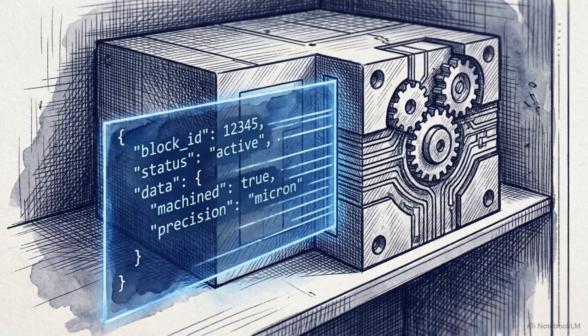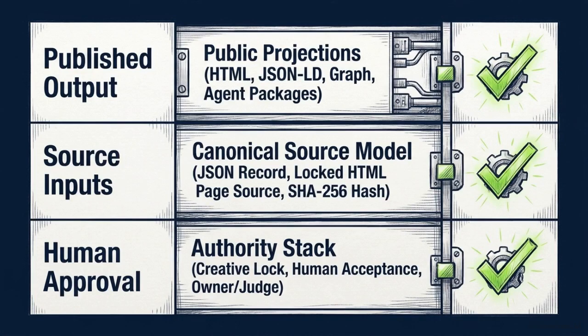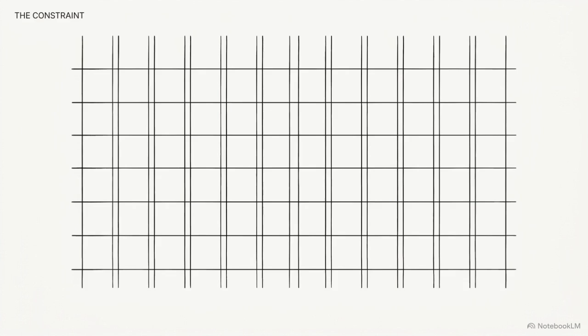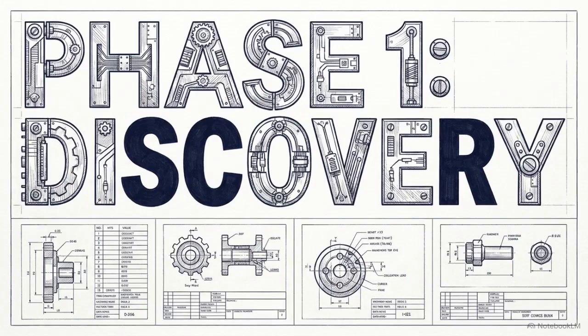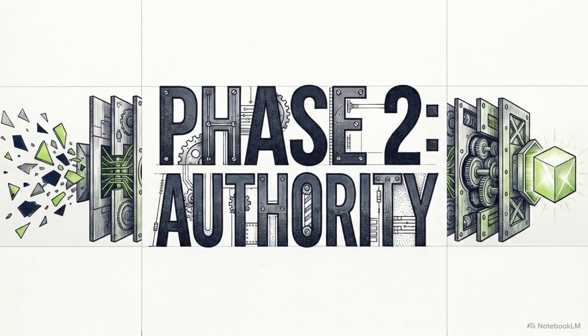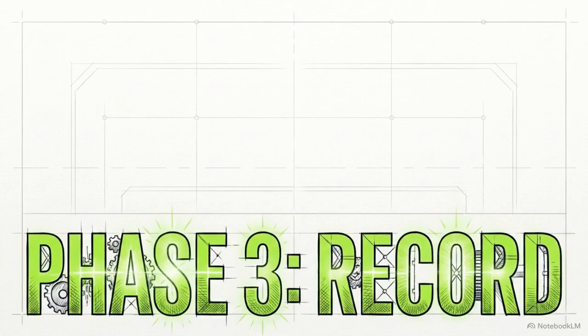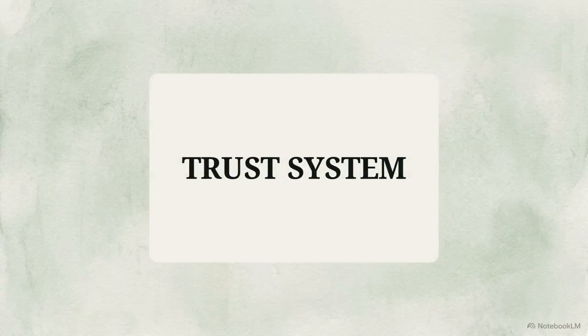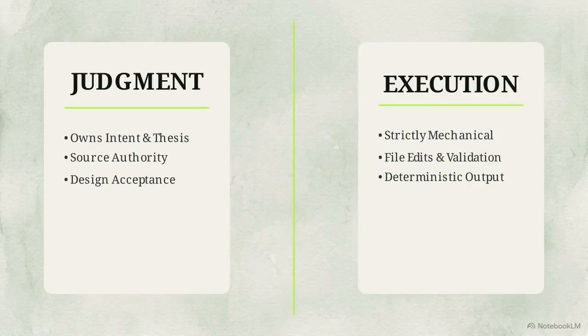Every artifact produced is backed by a durable, explicit receipt answering what was published, from which inputs, and under which approvals. The architecture operates on a strict, specific constraint. First, probability explores. Then, human judgment decides. Finally, determinism preserves. The system approaches trust by physically separating judgment from execution within its core architecture.